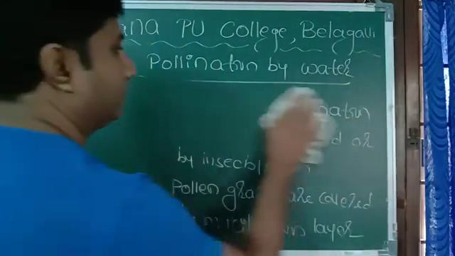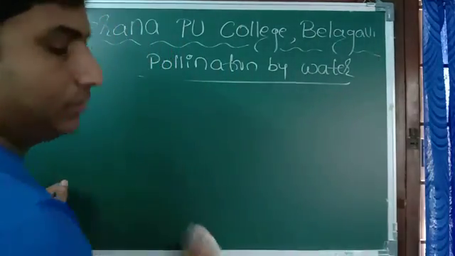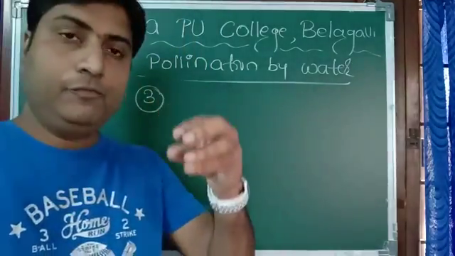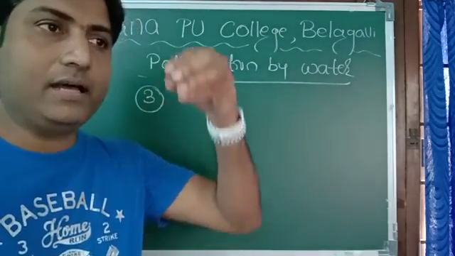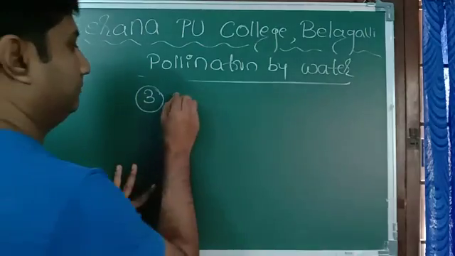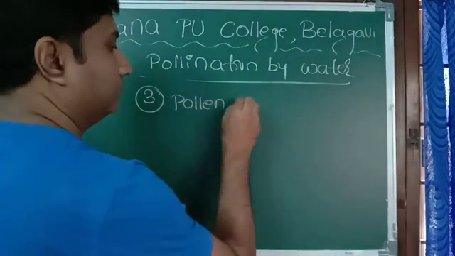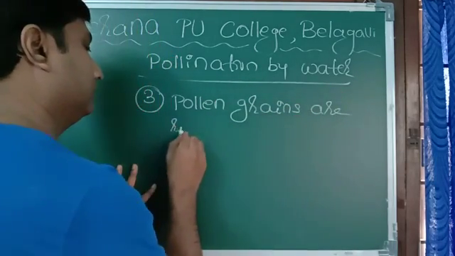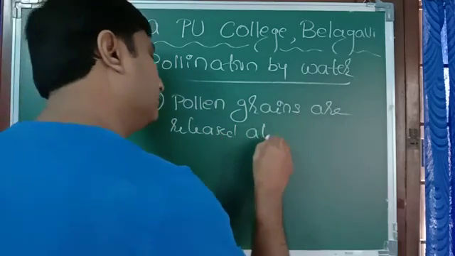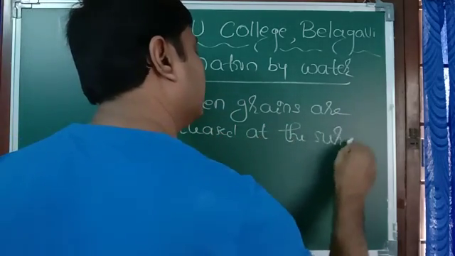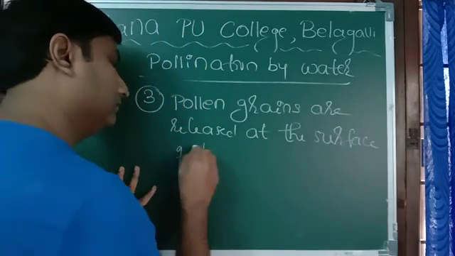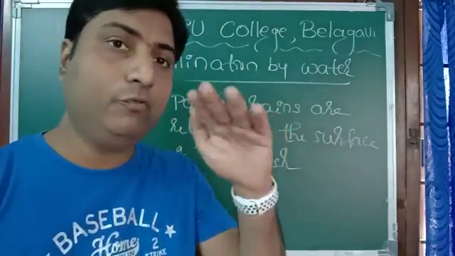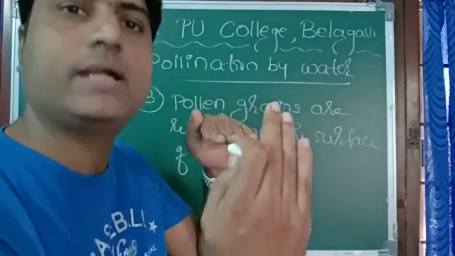Third one. If the pollen grains are released at the surface of water, then we should understand that the stigma is also at the surface of water.